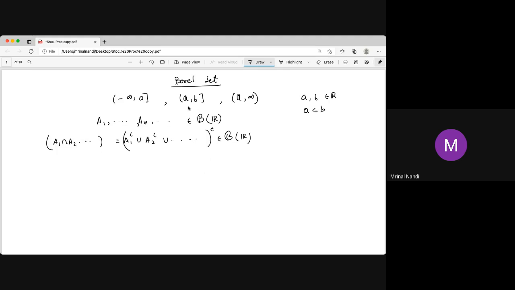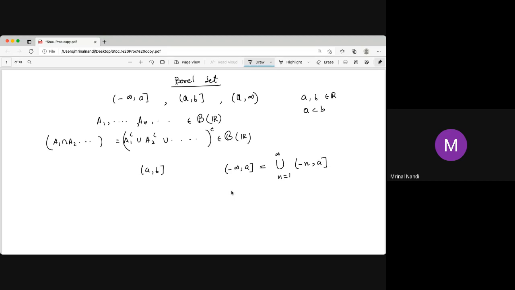Now how do you construct, from this type of set, the infinite interval? That is easy. If you want to construct this set, it is nothing but the union of the intervals minus n to a, from n equal to 1 to infinity. So this is a union of finite half open, half closed intervals.